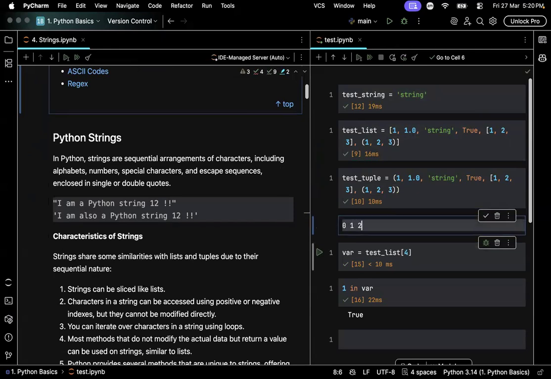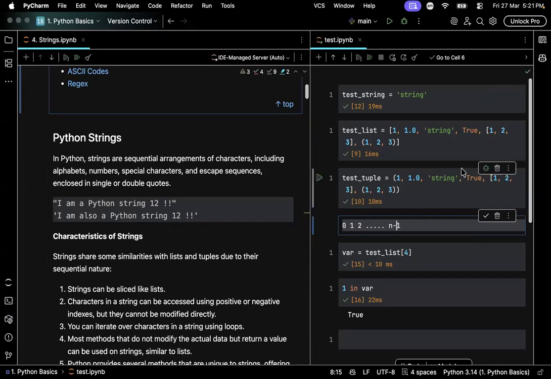0, 1, 2, and so on to n minus 1, where, you might ask, what is n? n is nothing but the total number of elements inside a string or list or a tuple. If you count, there will be n elements. So the last position of the last element in a list, string, or tuple can be accessed not by the length but by length minus 1.